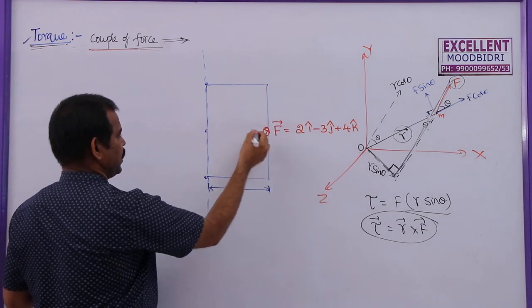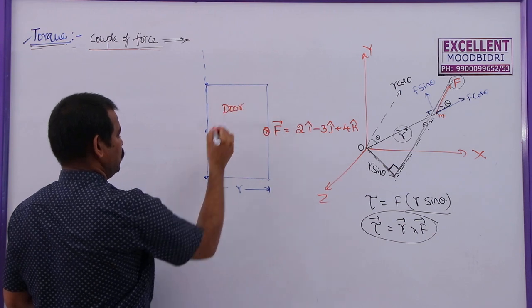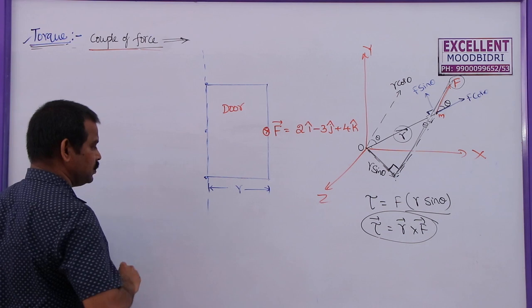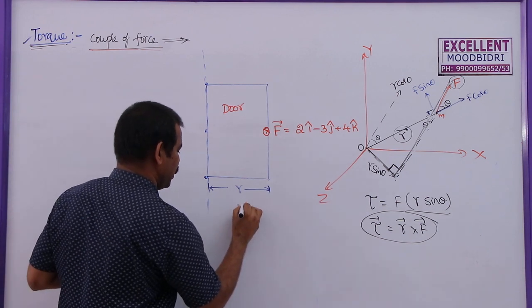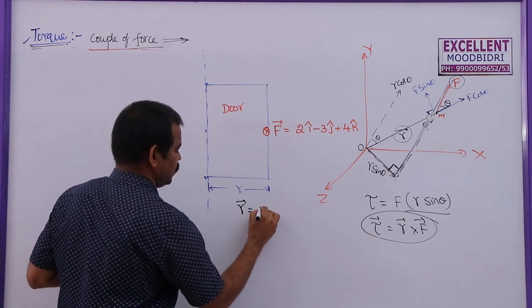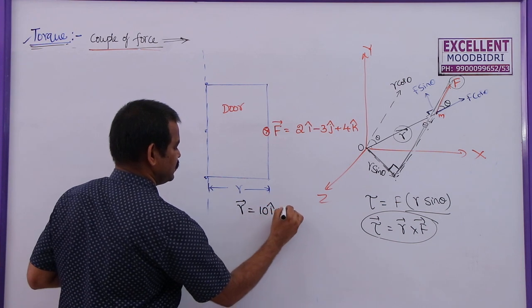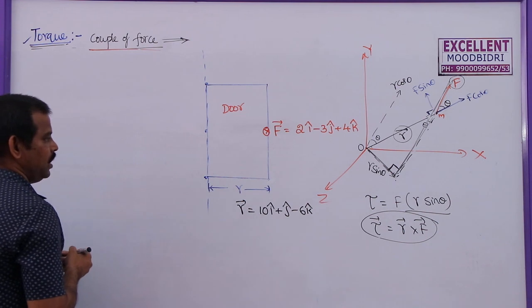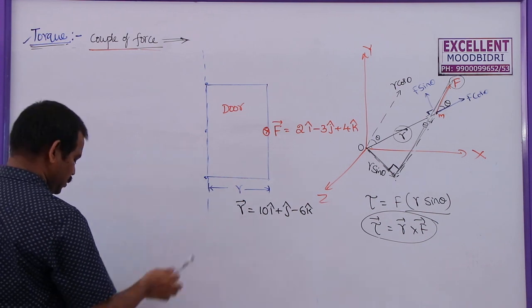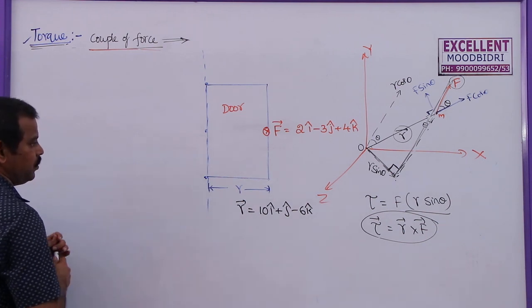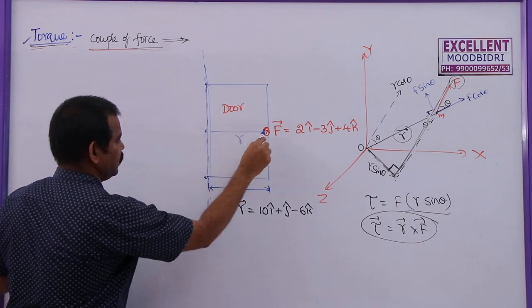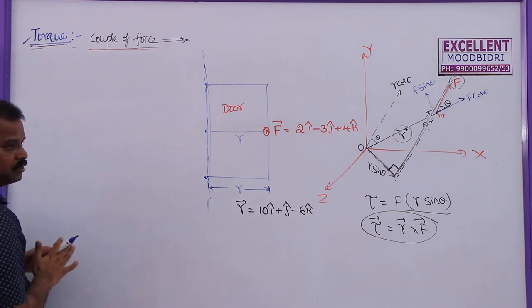This is the force vector which is acting on this door. What is the radius of this door? Let us say this radius is also given in terms of a vector, r bar is equal to 10 i cap plus j cap minus 6 k cap. So, we have two vectors: one is a position vector where we are applying force about the axis of rotation, the force is acting at distance r. So, now what is the torque acting on this one?